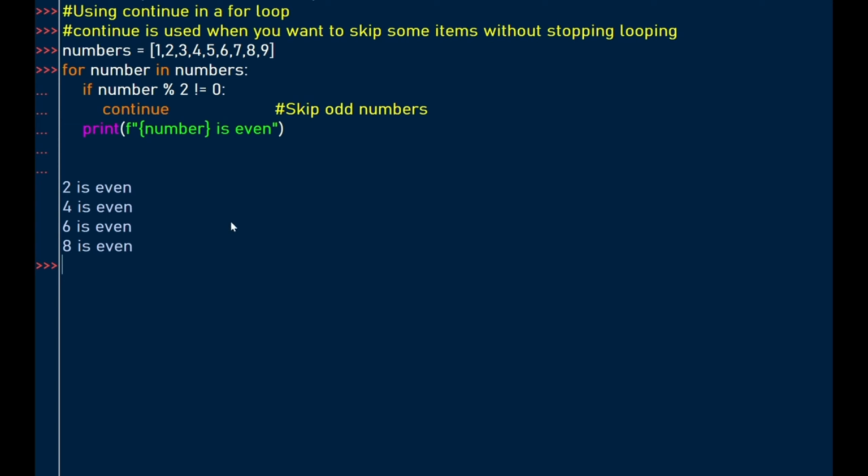So when you're using the continue keyword within a for loop, just know that you want to use it in such a way that you skip some items without stopping looping. As in this example here, we had to skip our odd numbers and then we continued to get our even numbers and print to the screen.